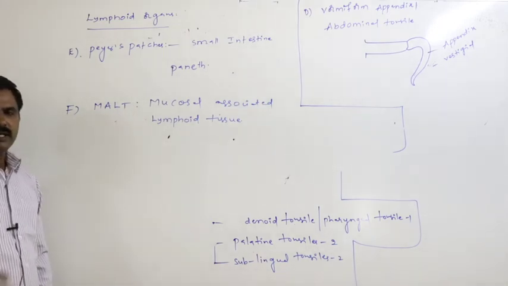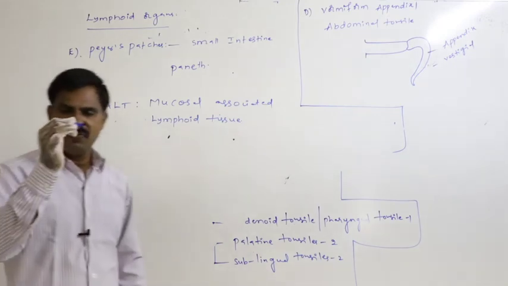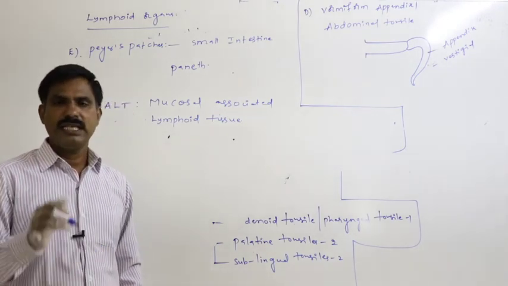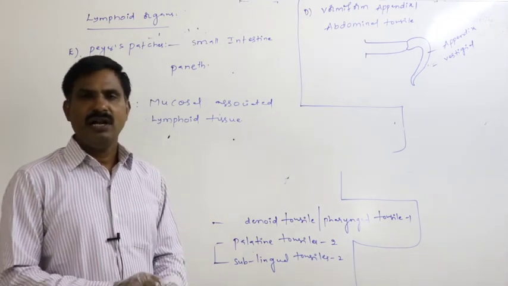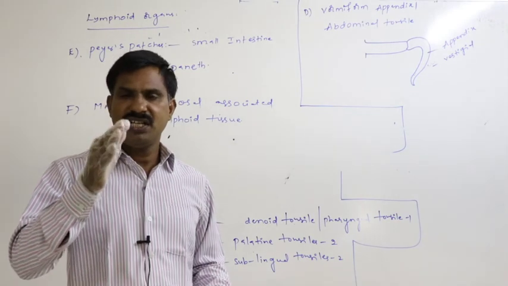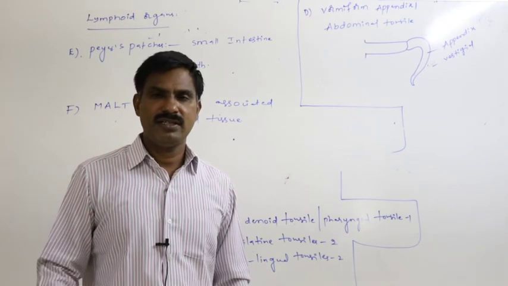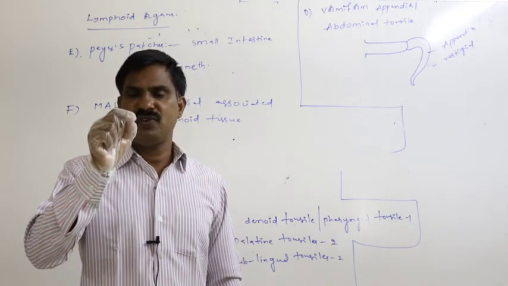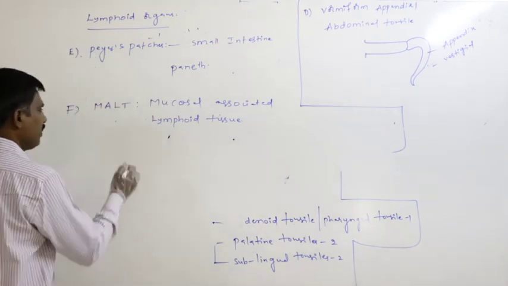It is believed that about 50% of the total lymphatic tissue is constituted by the MALT only. About 50% of the lymphatic system is mainly due to the involvement of the MALT.